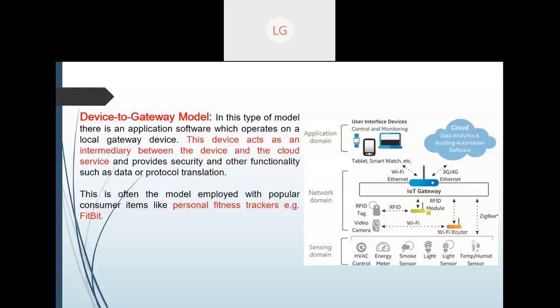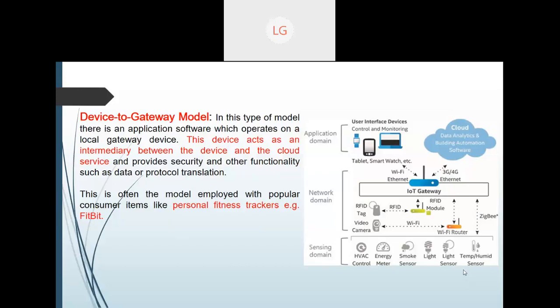So for this real time data, we are using direct communication from the IoT gateway, or it can be with the help of Wi-Fi or Ethernet or different communication protocols, and it can directly go to the cloud also, and from there we are going to do some kind of data analytics.